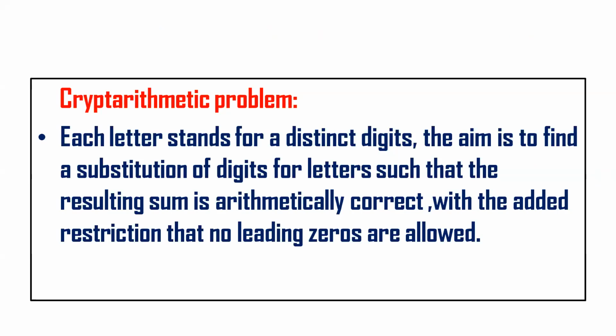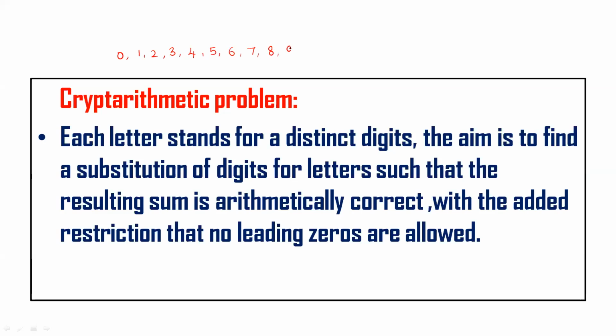What are the digits we are going to have? We will be having the digits as 0, 1, 2, 3, 4, 5, 6, 7, 8, and 9.